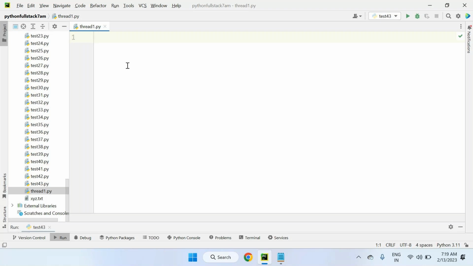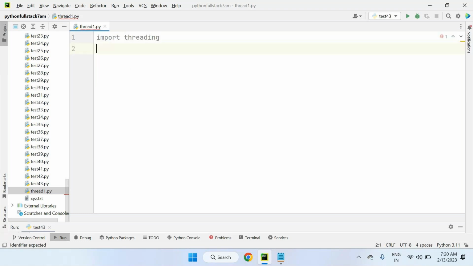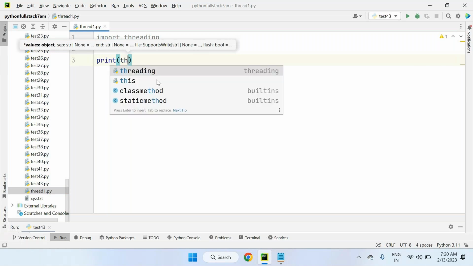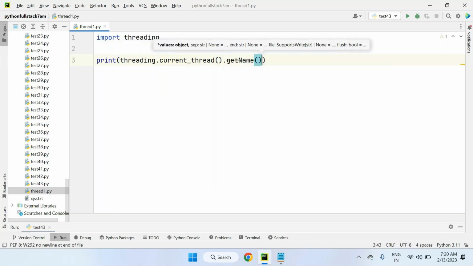As I said, every program has one thread, that is the main thread. So how to print the current executing thread and how to change the current executing thread name? Let's see this program quickly. To do this, we compulsorily have to include one module, the threading module. On the top, I'm using import threading, and to get the current executing thread, threading is the module name, dot current_thread is a method name, dot get_name is the name of the method. Look at this.